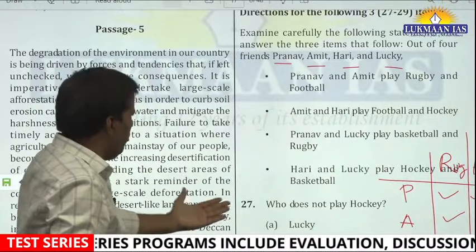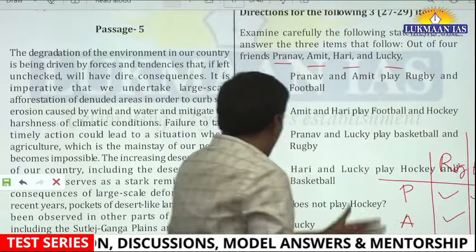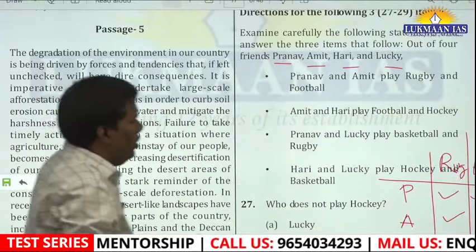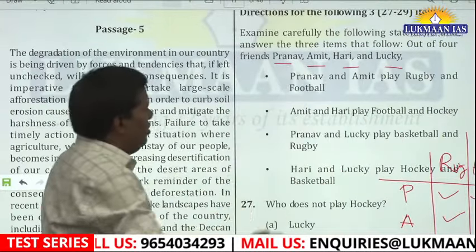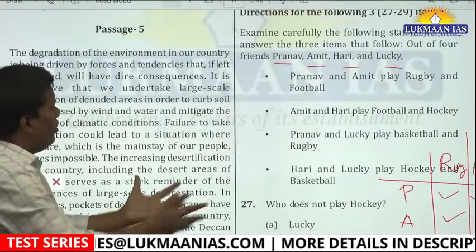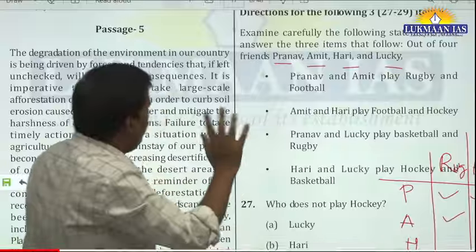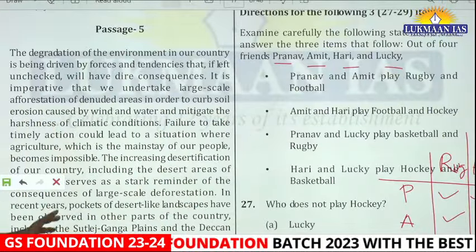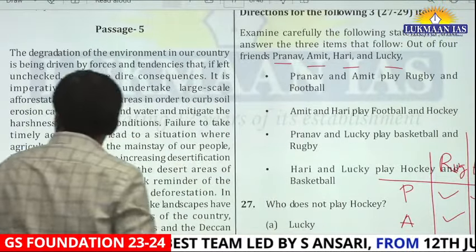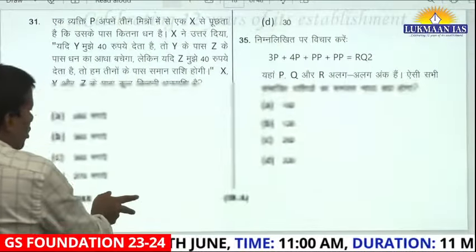Then, after these three, who does not play hockey? कौन हॉकी नहीं खेलता है? हॉकी आप देखो, आपका complete है ना, वहीं पे सामने दिख रहा है. Pranav does not play, right? Similarly, the other three parts are there. You will do it. See, what is the takeaway here in this session? You have to train your mind. Although this question is not difficult, it is a CSAT question, the kind CSAT asks. Compared to the many different grids in other questions, it is very easy. But you have to condition your mind: whenever I see a question like this, I have to approach it this way. Fine. Now, I'm assuming you got the logic and you will solve the other two parts as well.